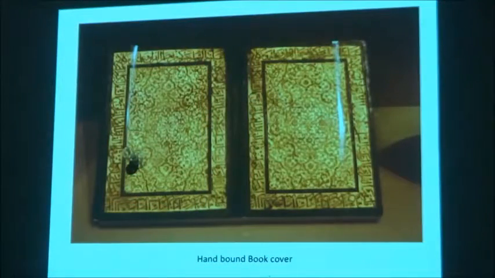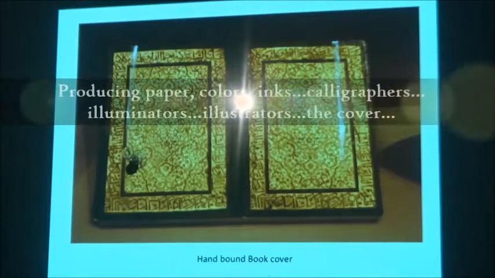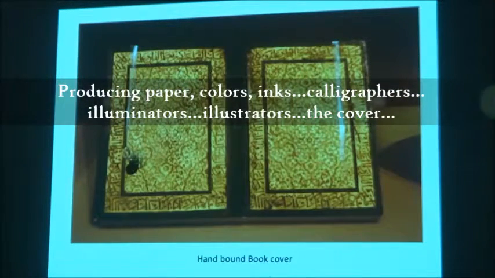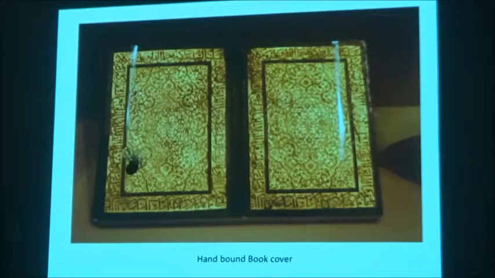This is another page. This is the cover, which is also part of this process, also designed by somebody. तो जैसे जिल्द मेकिंग जो थी वो भी किताब का हिस्सा थी. So you have all these elements where you have a team of artisans working, producing the paper, producing the colors, producing the inks, producing the calligraphers who were doing the writing. You had the illuminators who did all the borders. You had the illustrators who made the visual images, and then you had the people who designed the hardcovers themselves, and then the whole thing of putting the book together.